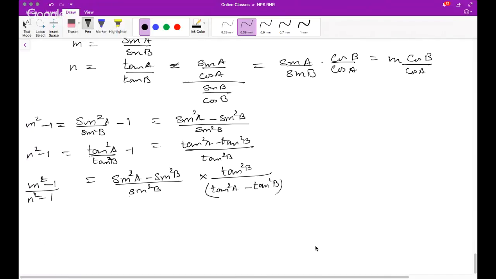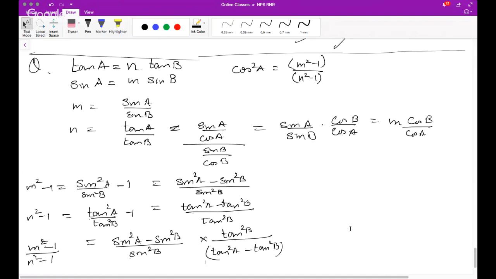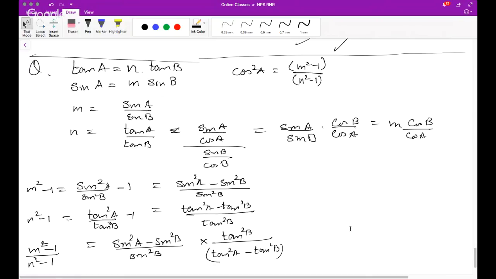Okay, now we have to get cos A, right? So we have to get cos square A, but it is 1 minus sine square A. So basically I have to eliminate B. Why am I doing all this? Sorry, you don't need to do all this.